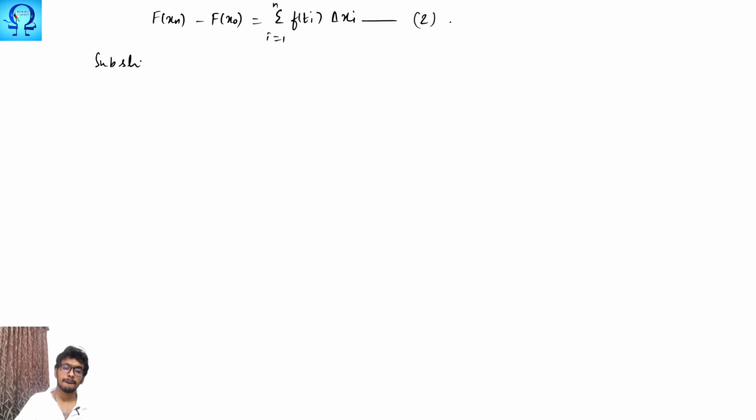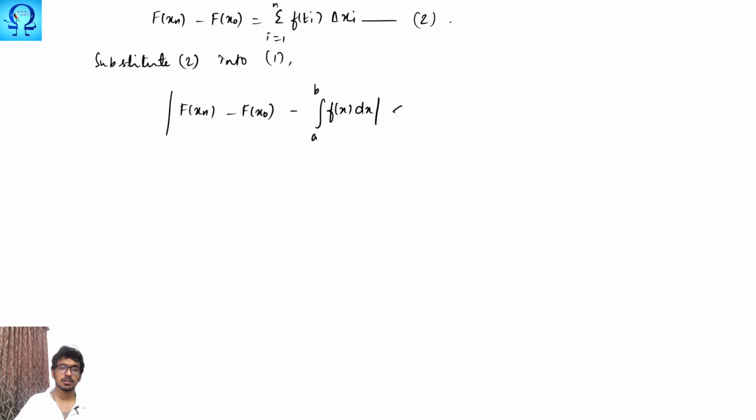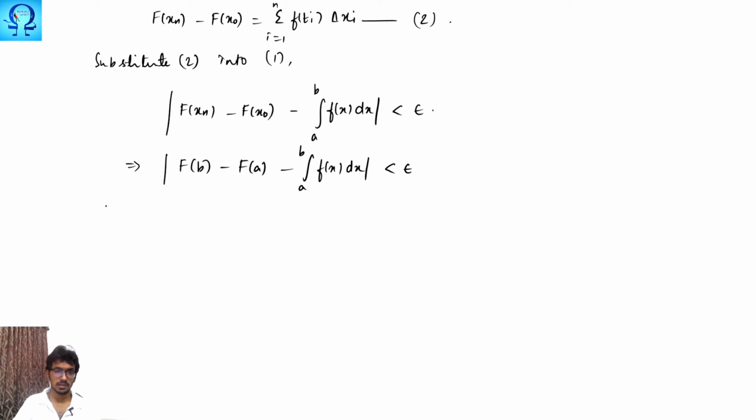Substitute equation 2 into equation 1, and hence you are going to have the absolute value of F(xn) minus F(x0) minus the integral from a to b of f(x) dx is smaller than epsilon. And xn is b and x0 is a. So this is F(b) minus F(a) minus the integral from a to b of f(x) dx, which is smaller than epsilon.